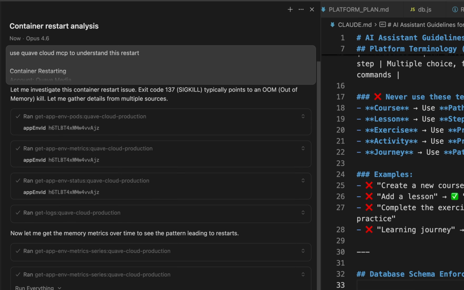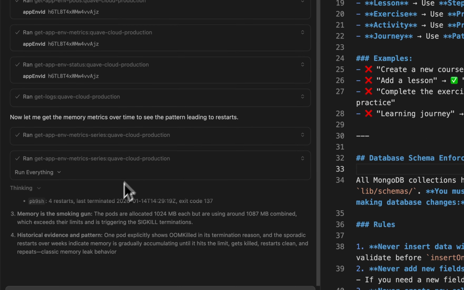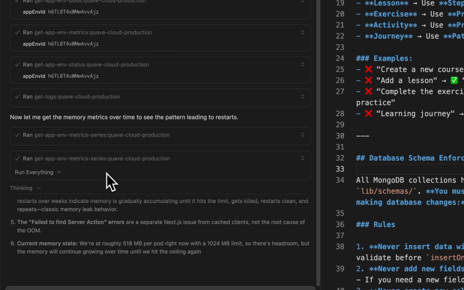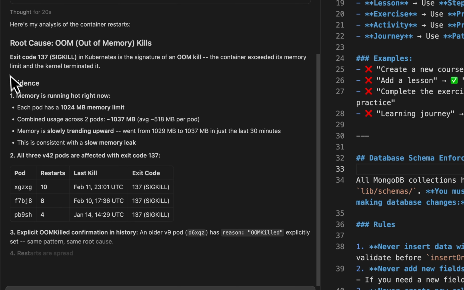And now it's thinking. It was able to use our pods information, metrics, status, and also logs. And it's trying to understand why this restart is happening. This is a side project, so I'm not taking care of it to be really stable. But let's see what is going on.